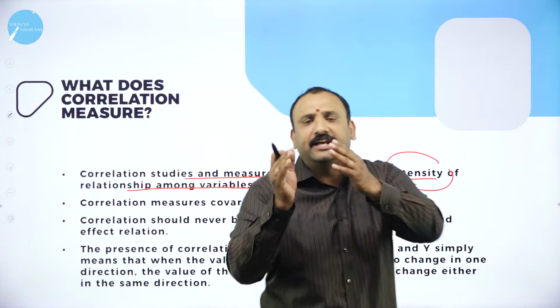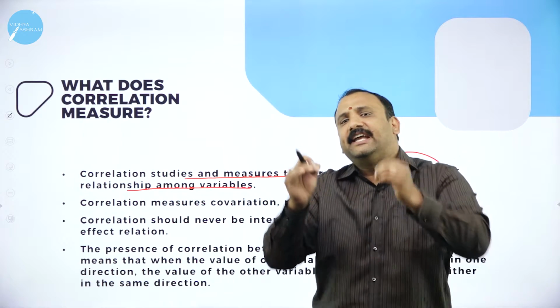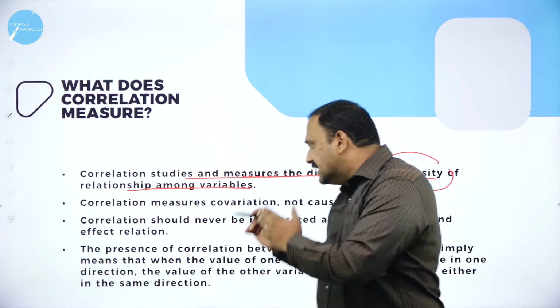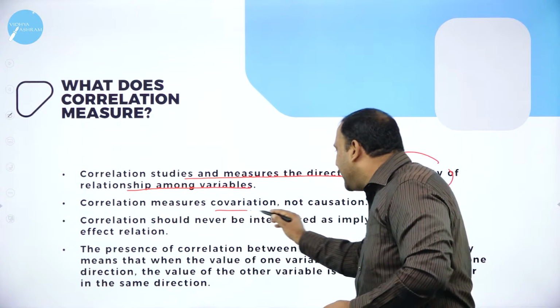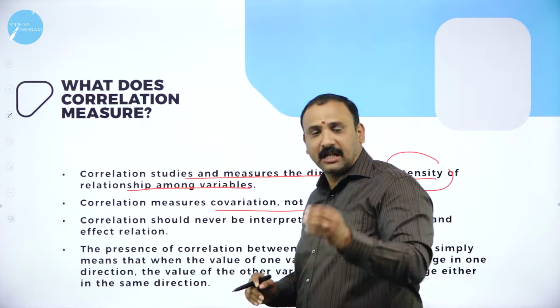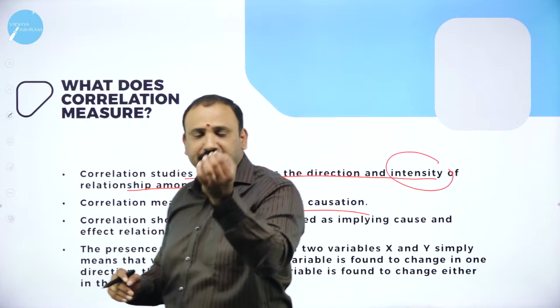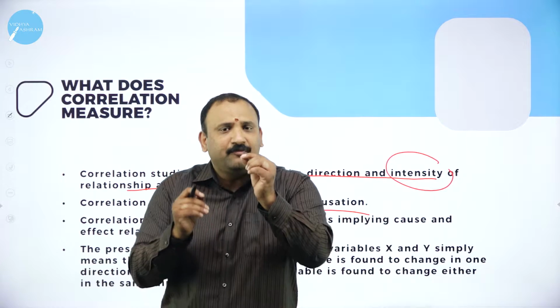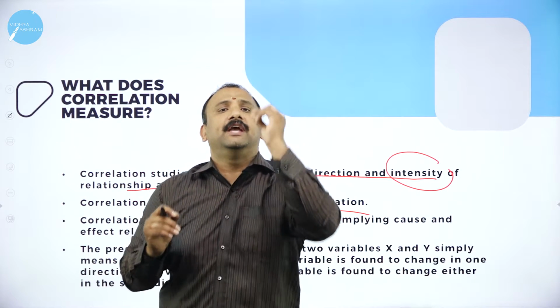At what direction they are moving, in what intensity they are related. That will be measured through correlation. The second factor: covariation and not causation. Now this factor needs to be understood clearly. Covariation means when one variable moves, what happens to the other variable.